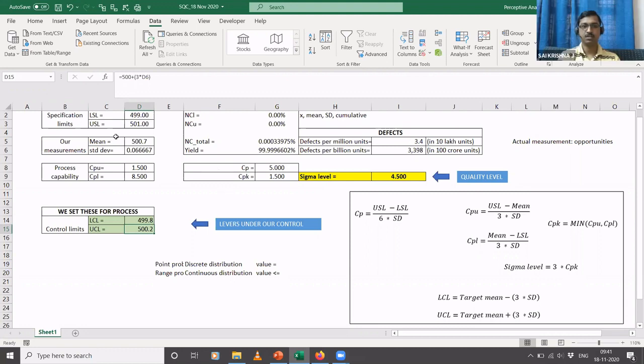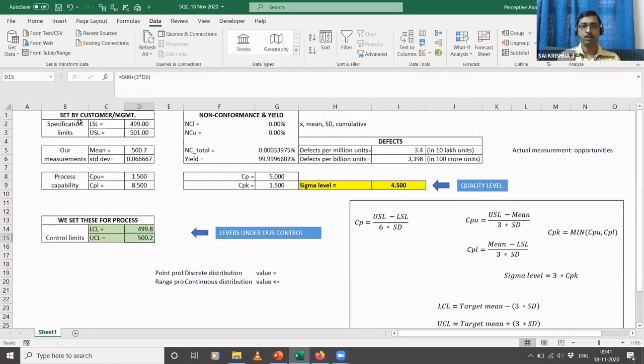So this is just a specification by the customer, but if we want to achieve a very high level of quality, then we have to ensure that these are the limits within which we operate. Got it. Okay. So the LCL becomes our new LSL. Is that correct? Yeah, something like that.